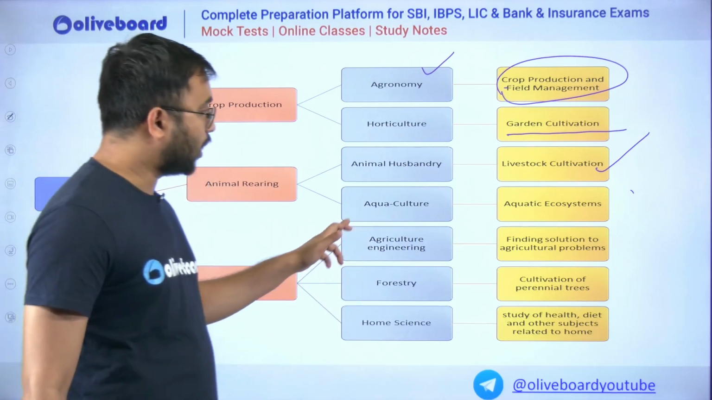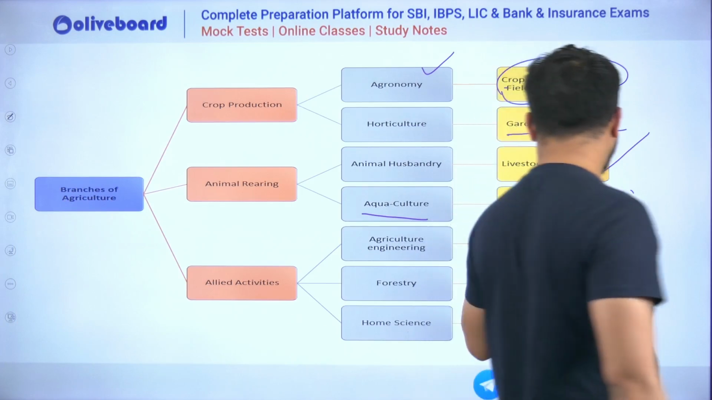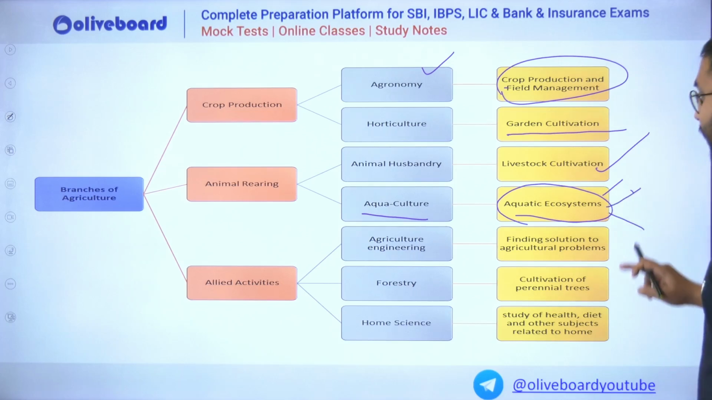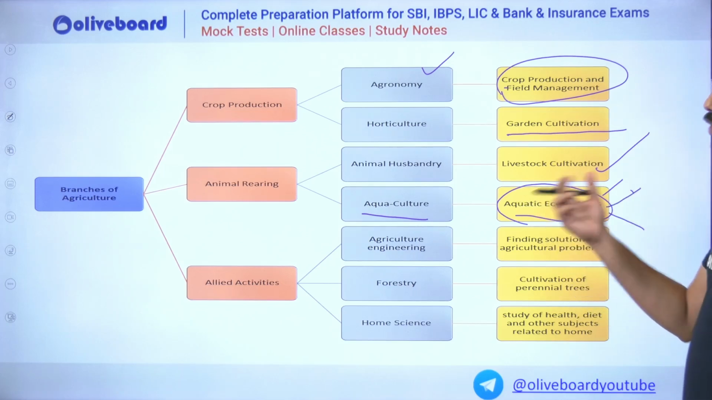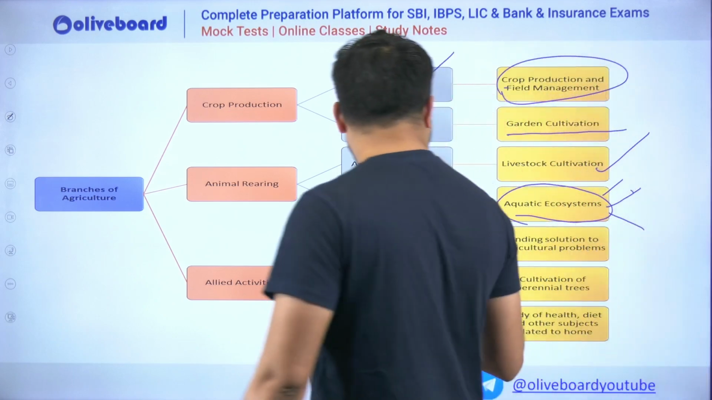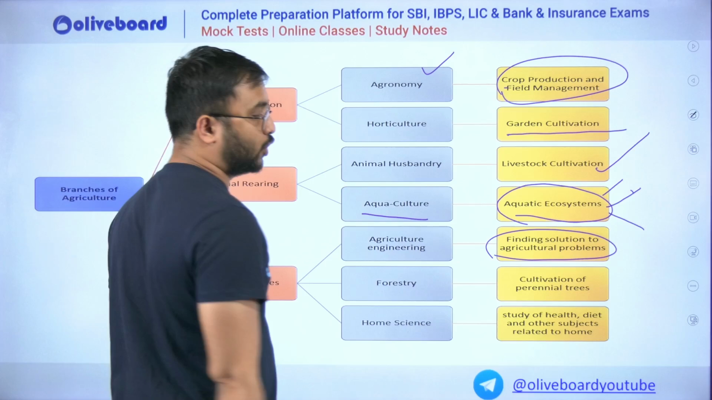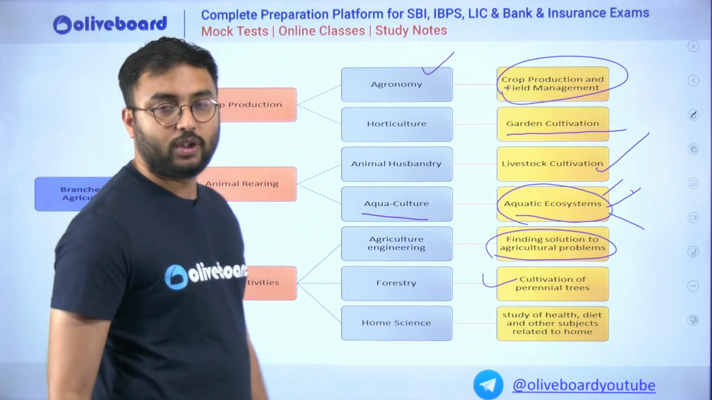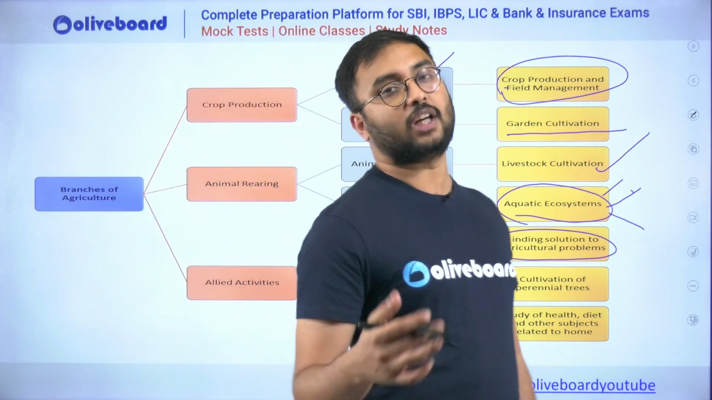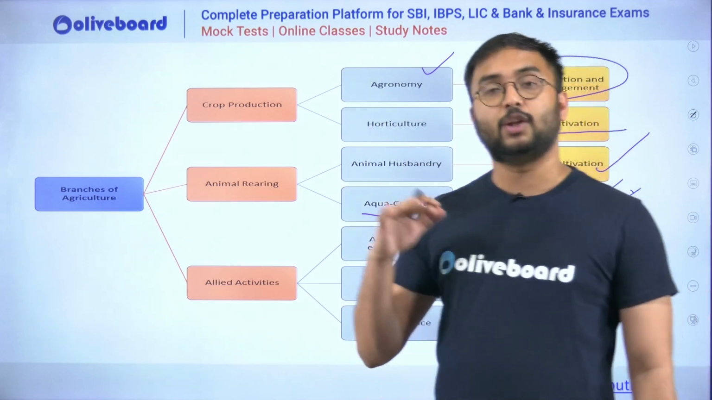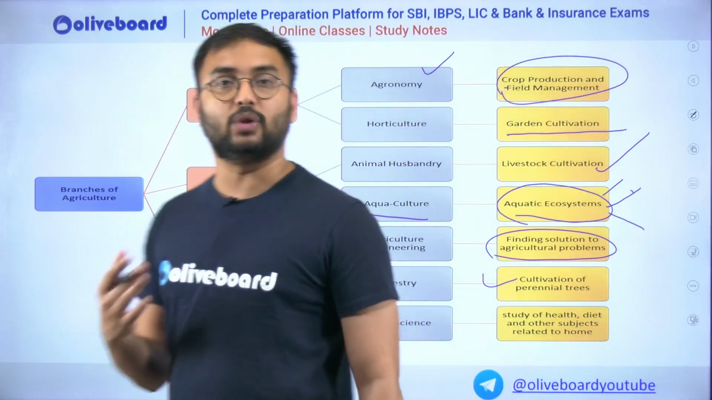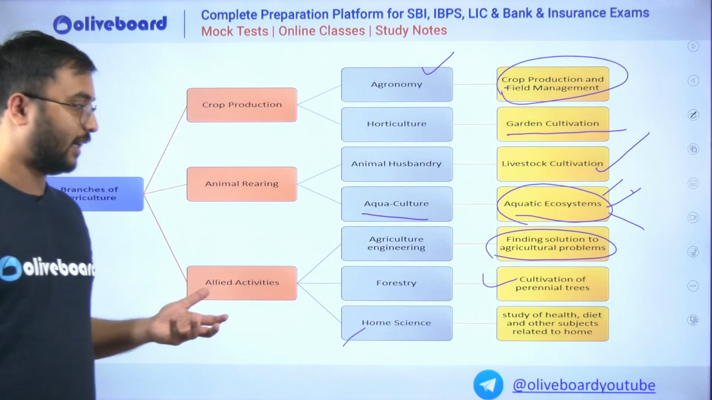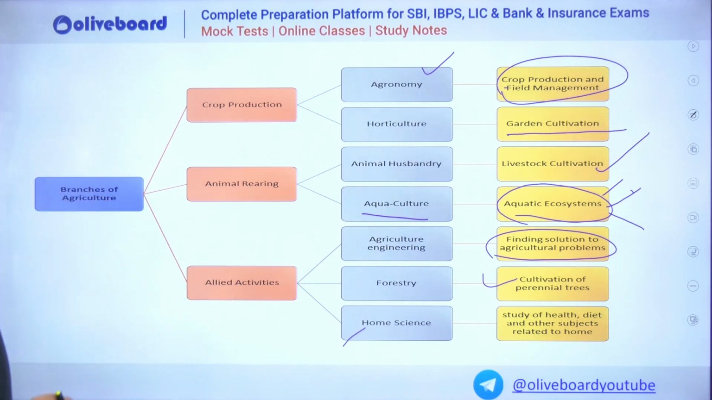Aquaculture, when we are talking about completely aquatic ecosystems, now this would be freshwater, marine, estuarine. That's why I was saying that it could also be called fisheries. Agricultural engineering, to find solutions to agricultural problems. Forestry is to cultivate hardwood trees or perennial trees. Perennial trees are those which require more than 2 to 3 years for their complete growth cycle. Okay, and then comes home sciences, which is the study of health, diet and other subjects related to home.